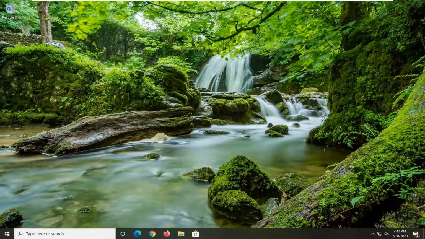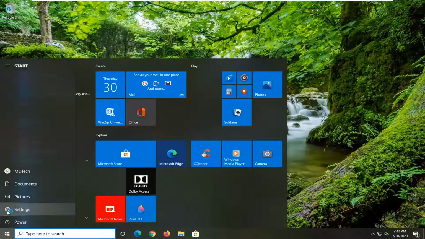Okay guys, now that we are back, another thing we can try if you're still having an issue would be to open up the Start menu once more. Select the settings gear icon on the left side, where if you hover over it, it says Settings. Go ahead and select that.